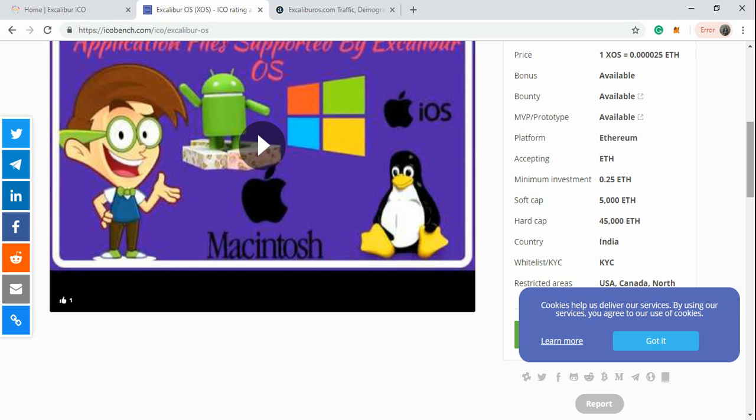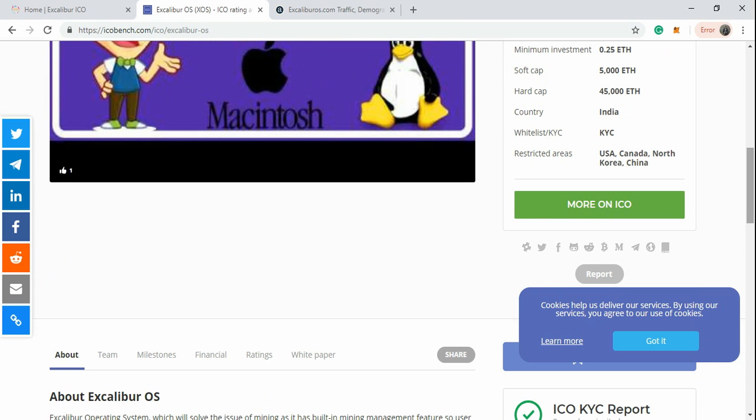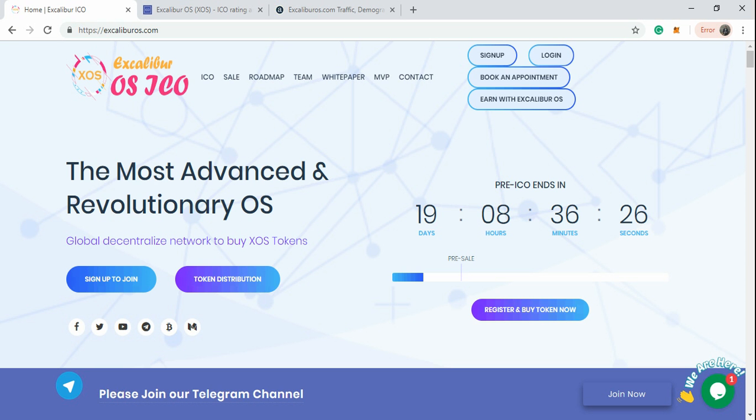Now they plan the soft cap, that's the minimum they want to raise, is 5,000 Ethereum, and the hard cap is 45,000 Ethereum. The country is India, if you can see from the team members, and you need to get whitelisted. You need a KYC to be able to get involved in this ICO. And if you're from the United States, Canada, North Korea or China, you cannot be involved in this ICO. You cannot.